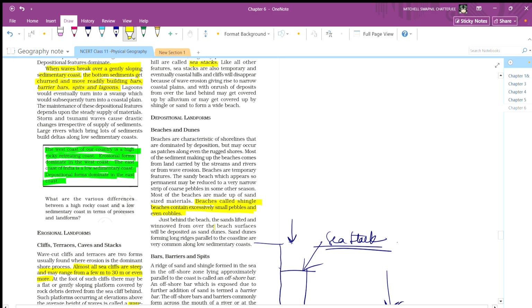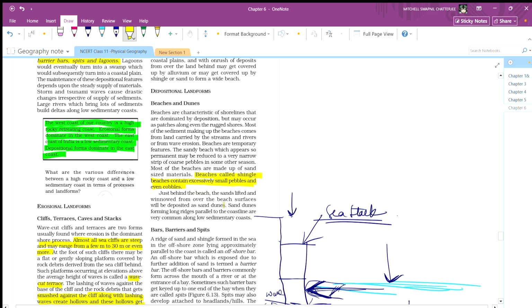Just behind the beaches, sand lifted and winnowed from the beach surface will be deposited as sand dunes. Sand dunes form long ridges parallel to the coastline, and these are very common along low sedimentary coasts.